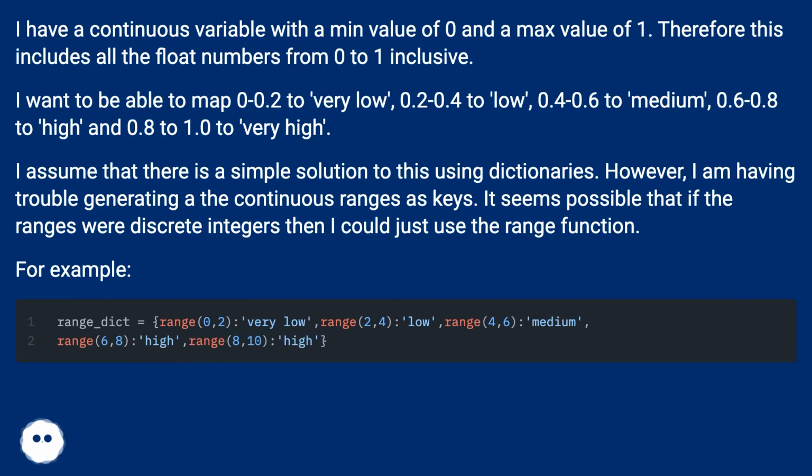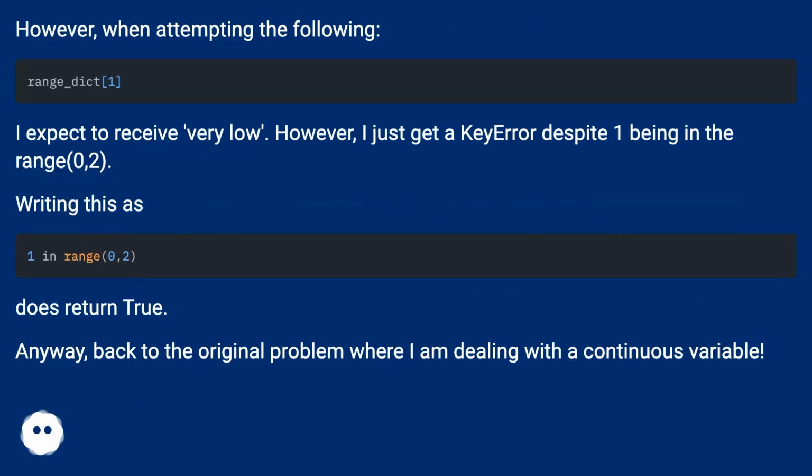It seems possible that if the ranges were discrete integers, then I could just use the range function. For example, however, when attempting the following, I expect to receive very low. However, I just get a key error despite 1 being in the range 0, 2. Writing this as does return true. Anyway, back to the original problem where I'm dealing with a continuous variable.